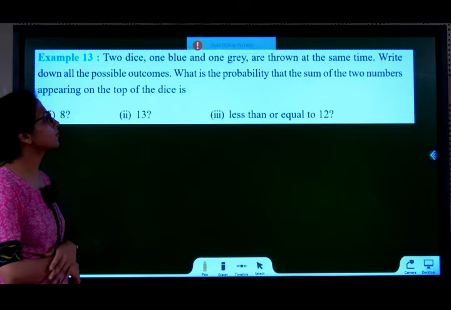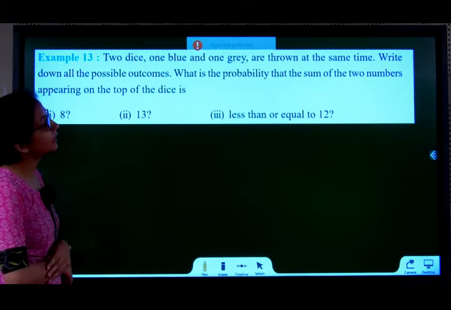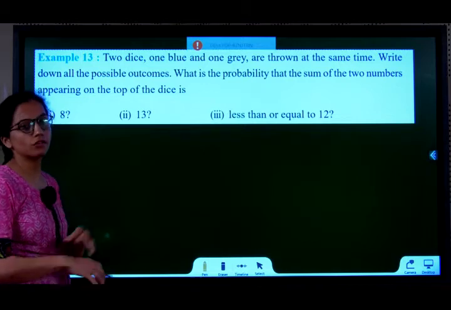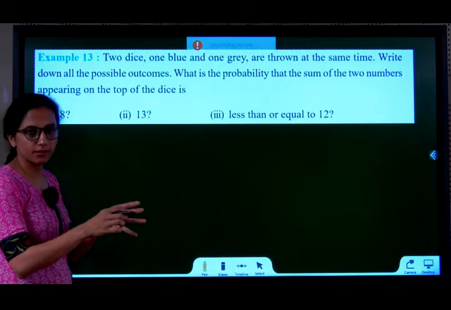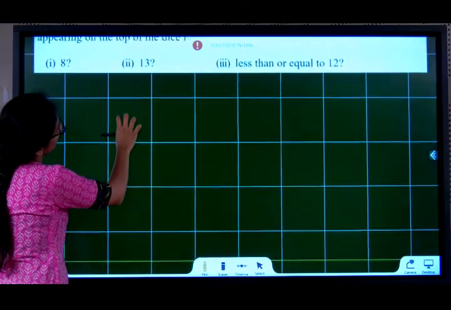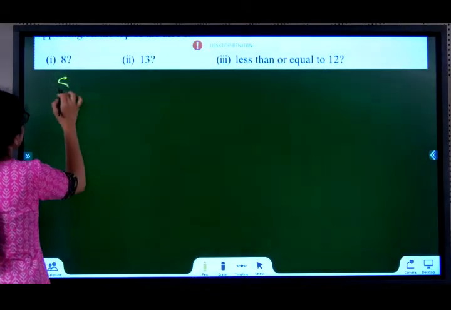Example 13, 2 dice, one blue and one grey are thrown at the same time. Write down all the possible outcomes. What is the probability that the sum of the two numbers appearing on the top of the dice is? So you have to add and see the number. They are saying to check out the sum. So first we'll write all possible outcomes and then we'll solve it. So sample space is